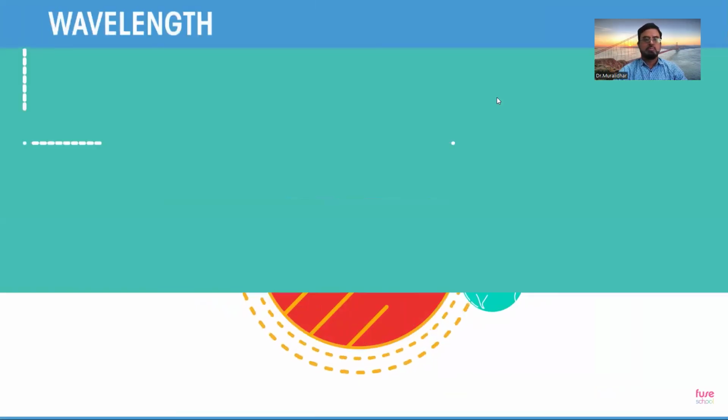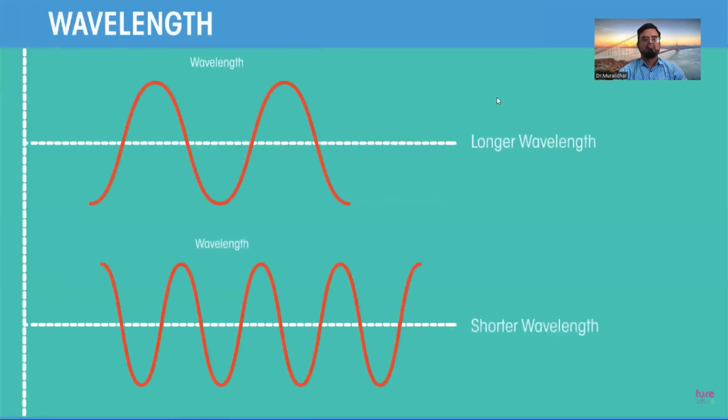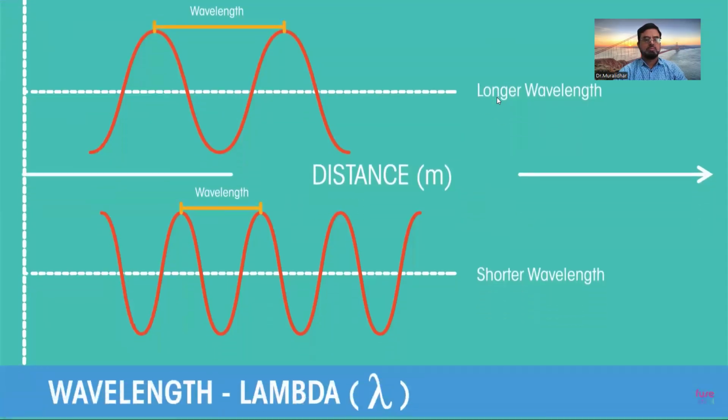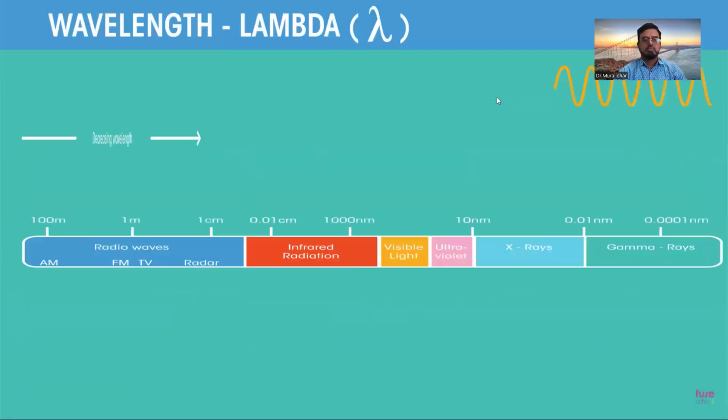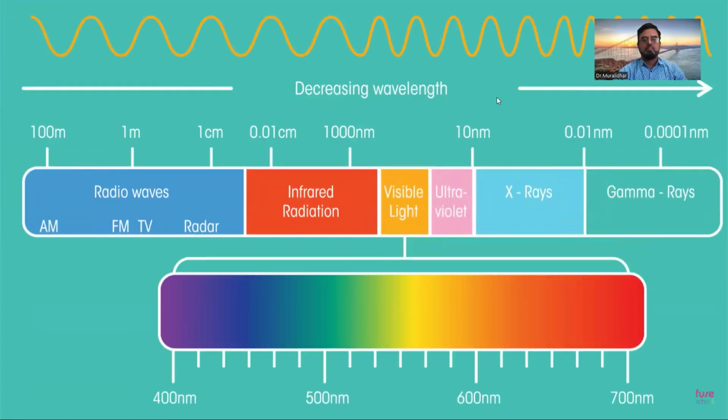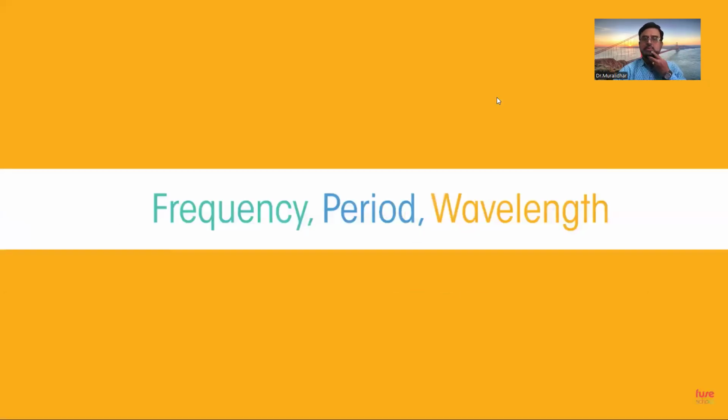Now for wavelength. The wavelength is the distance between a point on one wave and the same point on the next wave, for example, two peaks or two troughs. Wavelength is given the symbol lambda, from the Greek letter, and is usually measured in meters. Wavelengths can vary hugely in size. X-rays are very short, visible light is here, and FM radio waves are much longer. So we've looked at the frequency, period, and wavelength so far.